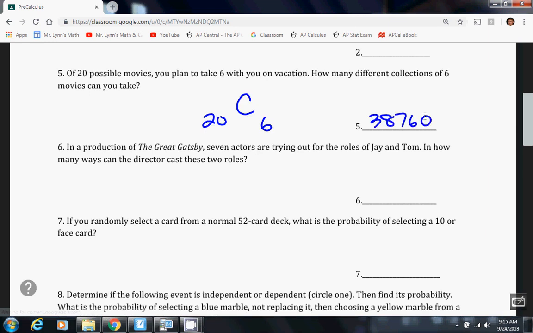Next up, number 6. In a production of The Great Gatsby, 7 actors are trying out for the roles of Jay and Tom. In how many ways can the director cast these 2 roles? If we're talking about a play, the order or the position, in this case the part, certainly does matter. It matters whether we put them in as Jay or Tom. Because of the title of the character, it matters. Because different lines, it matters. Because different personalities of the characters and the actors, it would matter who we choose for which. So this would be a permutation because the order, the position, the part does matter. It's a permutation, and we're trying to choose 2 people to fill those spots.